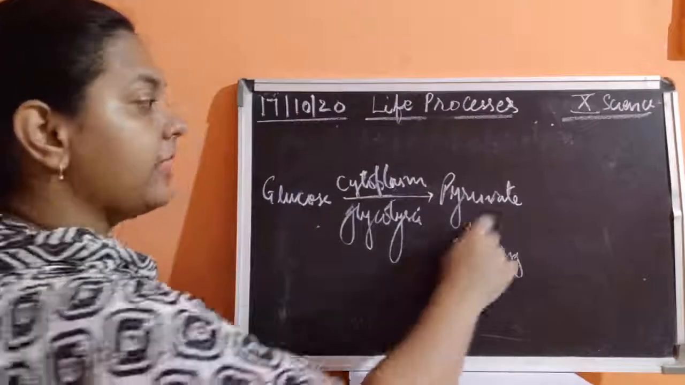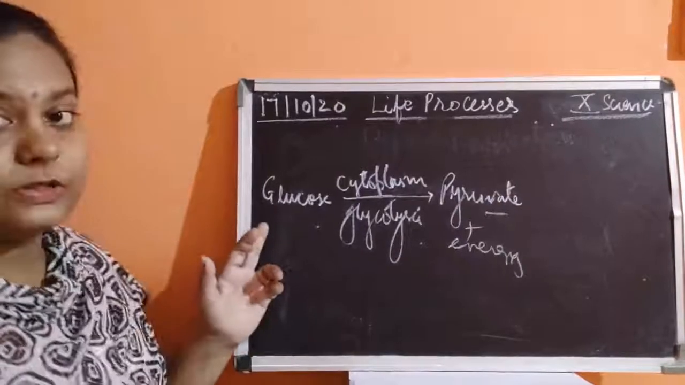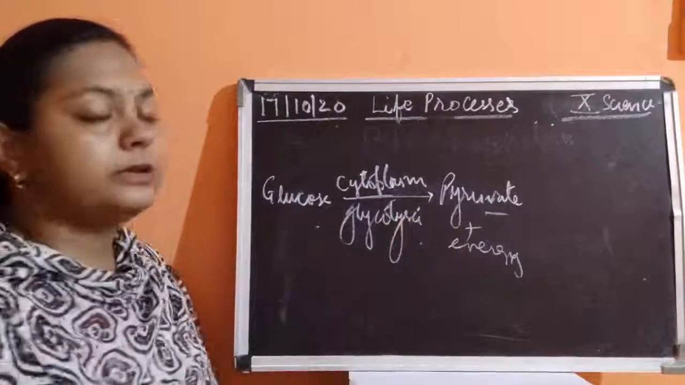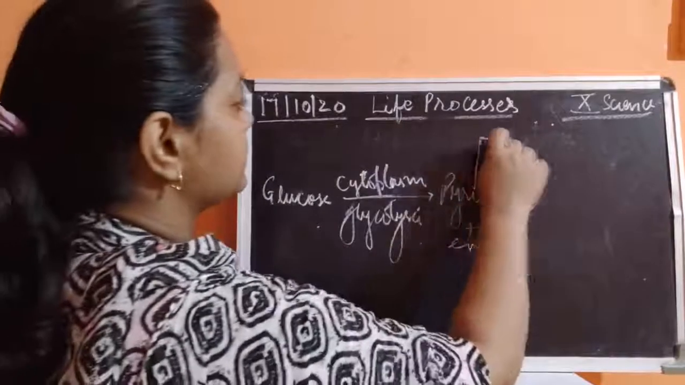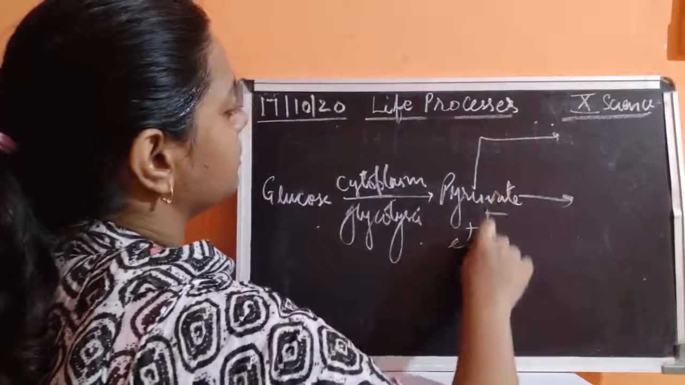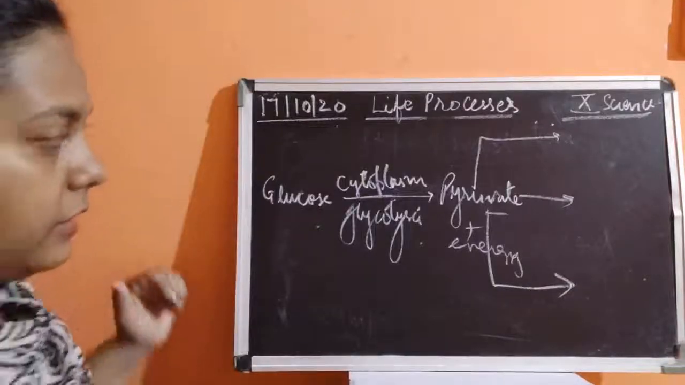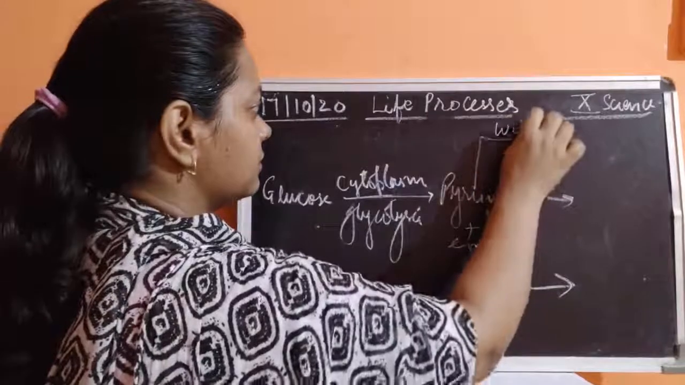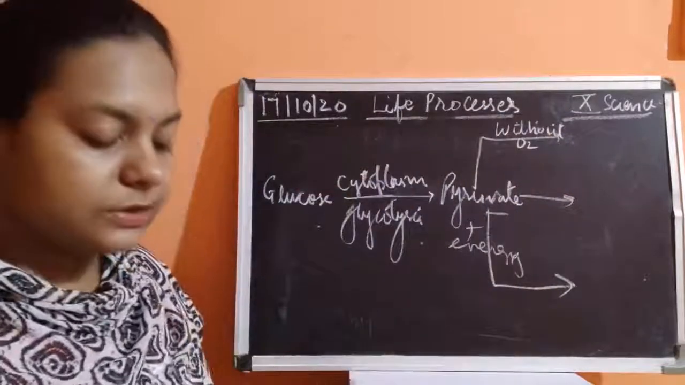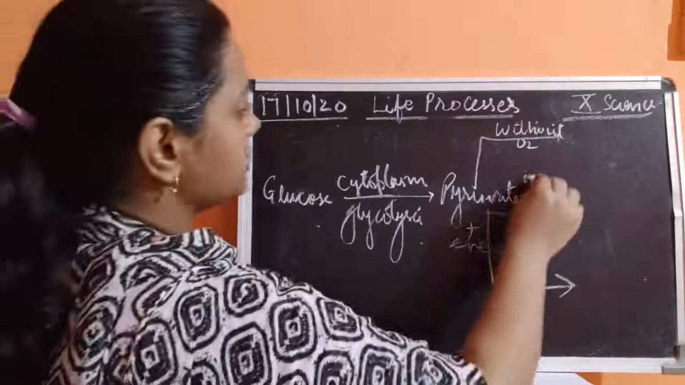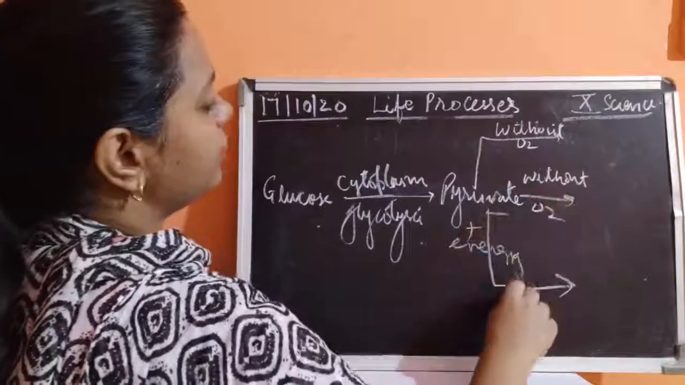Now, this pyruvate is simpler than glucose. Glucose is 6-carbon, C6H12O6, whereas this pyruvate is a 3-carbon compound. Now, the pyruvate will have 3 fates. This could be utilized by our body in 3 ways: without oxygen, again without oxygen, and with oxygen.